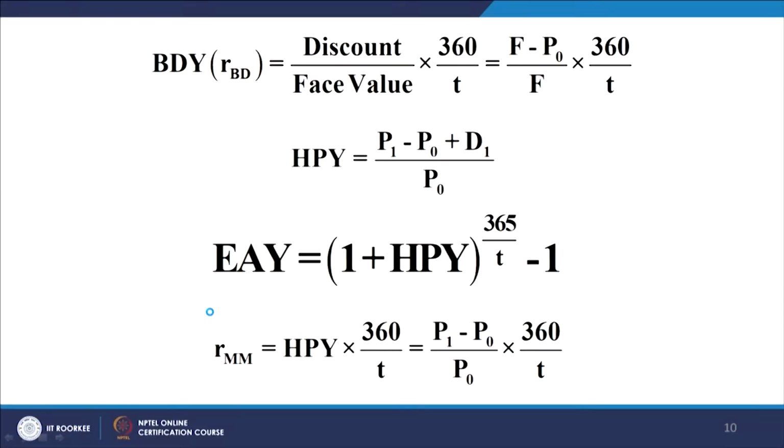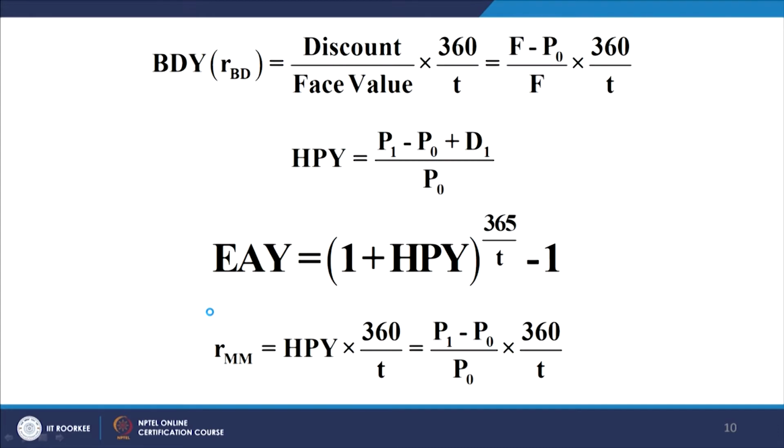These are the formulas of the various measures of yield. You can easily see that in the case of the discount yield, which is also called the banker's discount yield, which is also called the T-bill yield, the yield is being normalized with respect to the face value, which is the final value of the treasury bill, the redemption value of the treasury bill, and on a simple interest basis. Holding period yield, also the formula is more or less the same, except that the normalization is with respect to the entry value of the investment, the price at which the investment is made, rather than the redemption value.